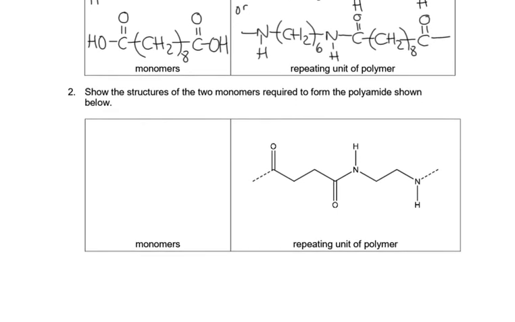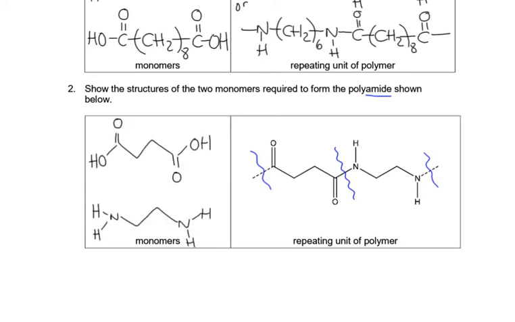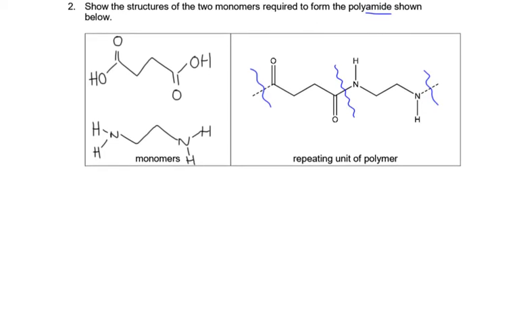Now we're going the other way around. Here we've been given the polymer, so what we need to do is locate the amide bonds. There's always one between the C double bond O and the N, and each of the trailing bonds is also an amide bond. So we've got our two little sections. Pause the video, have a go, see if you can draw the monomers. There you go, I've drawn them out. Remember that we'll put the OH back on the acyl groups and the H back on the amines. You do need to draw the hydrogens out on N's and O's. It's only hydrogens on carbons that aren't shown in skeletal formula. We'll turn the page and have a look at the next one.